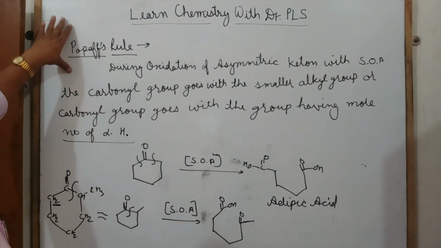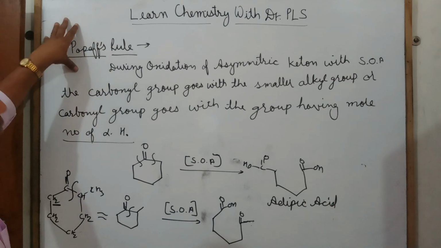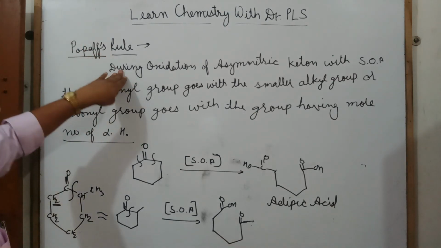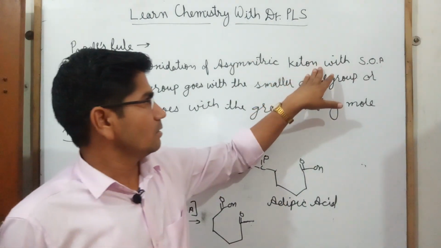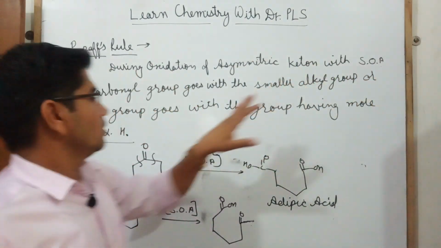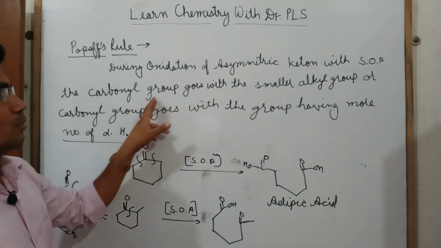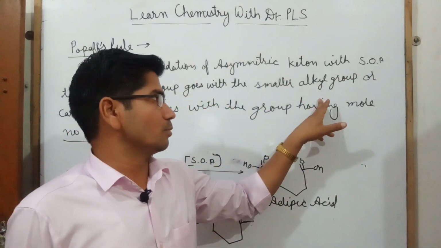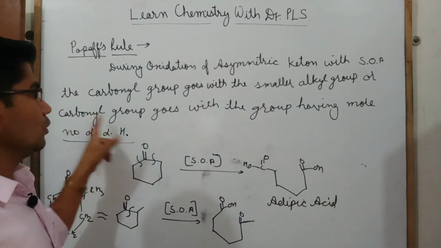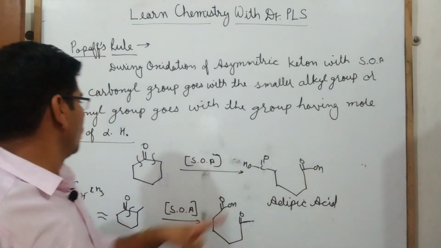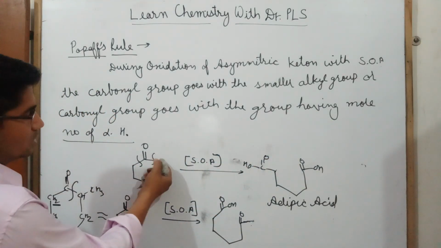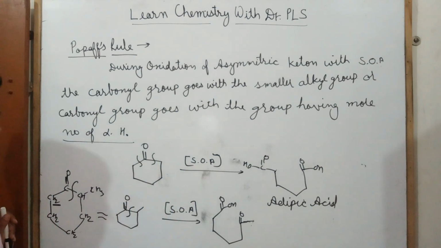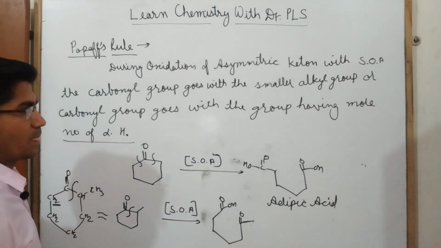Now again I'm saying the Popoff rule. The Popoff rule says that during oxidation of an asymmetric ketone with a strong oxidizing agent, the carbonyl group goes with the smaller alkyl group, or the group having more number of alpha hydrogens. Here both places are the same, but here different. So this kind of product we will form.